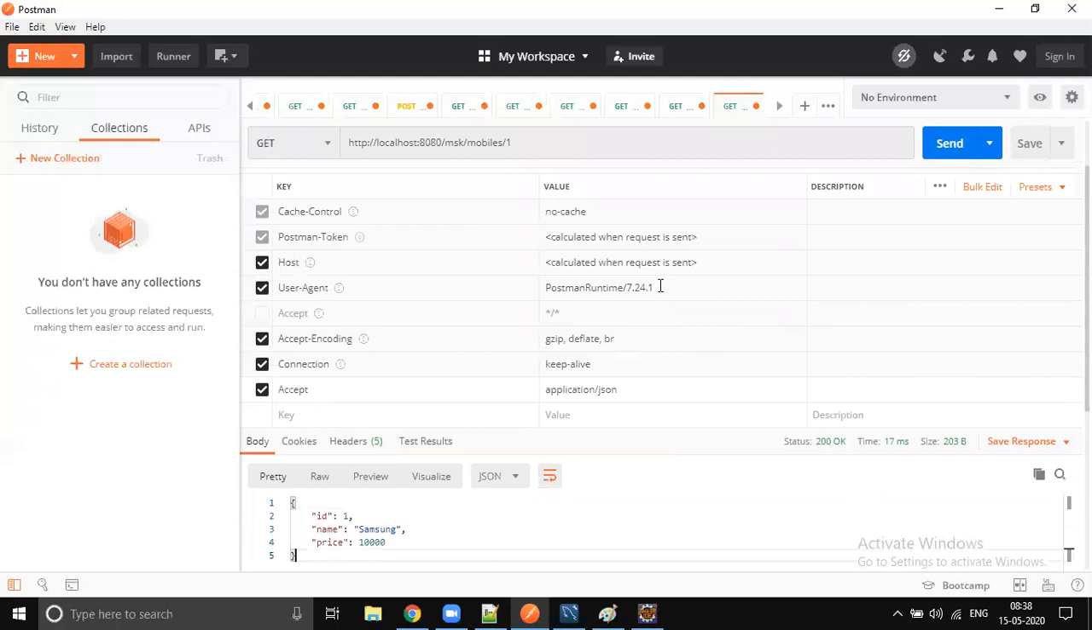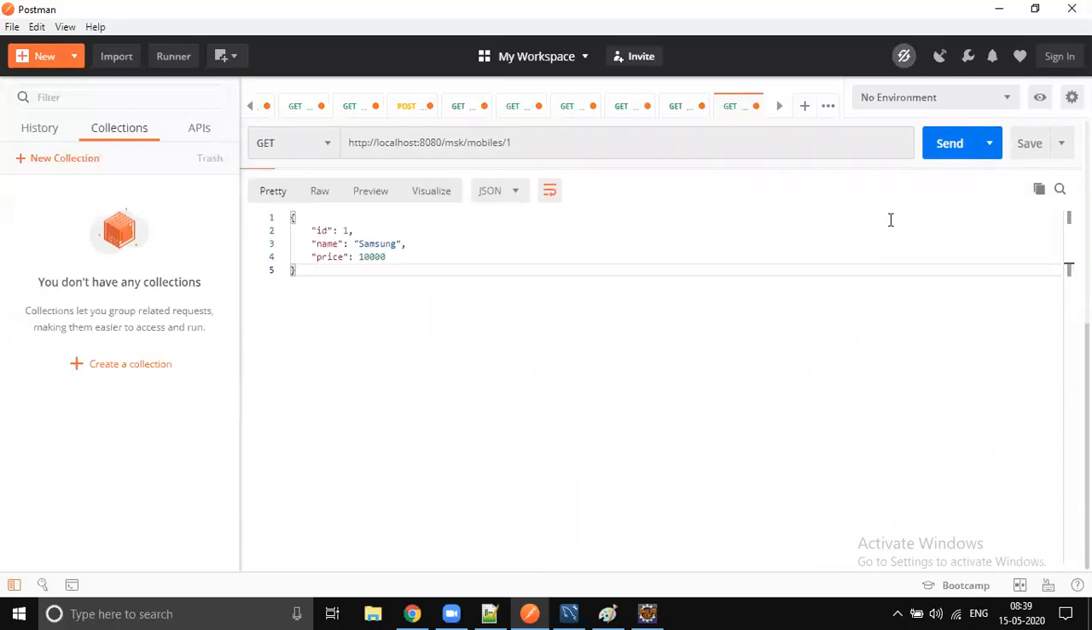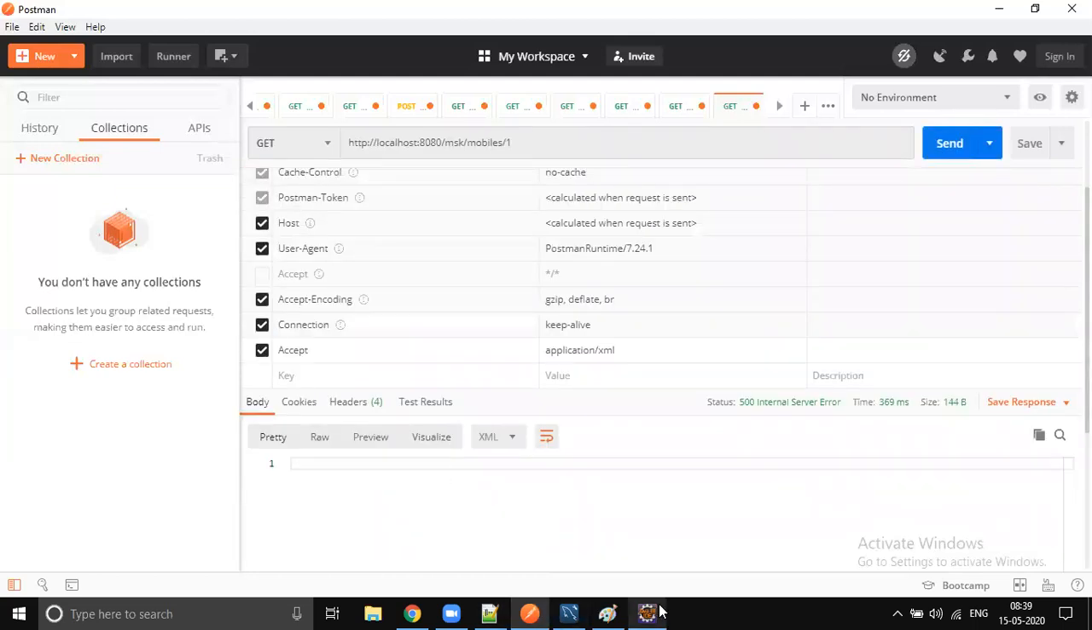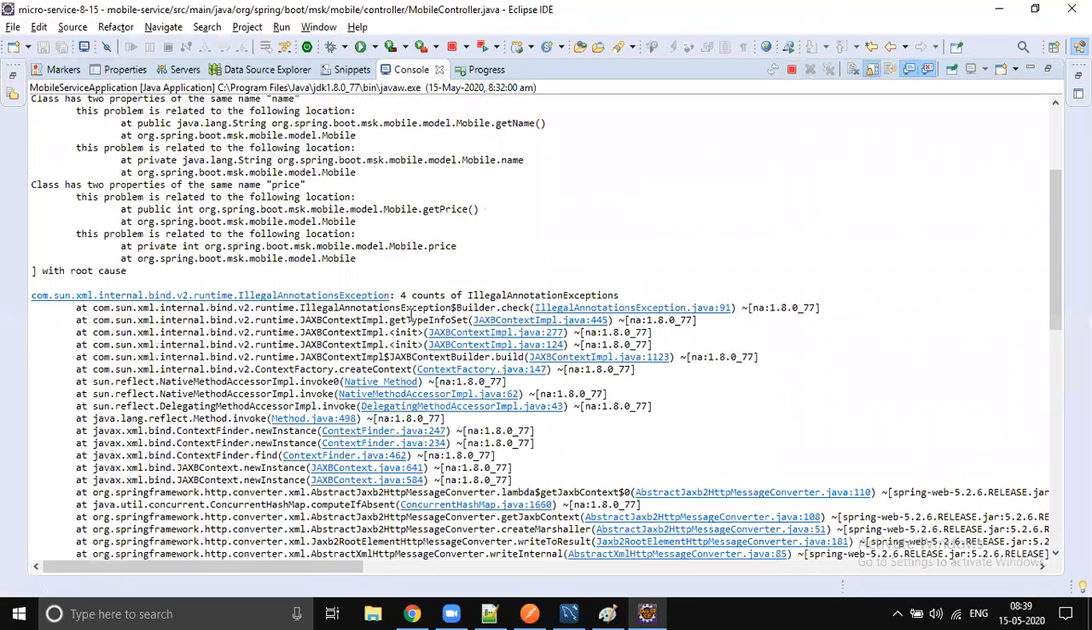If I simply change this to XML, application/xml, now we will get the data in XML format. Just scroll down and send. You see, there is some exception that came. Fine, let's go ahead and see.